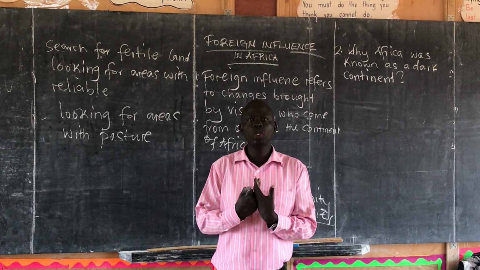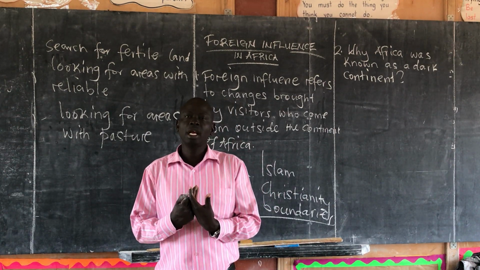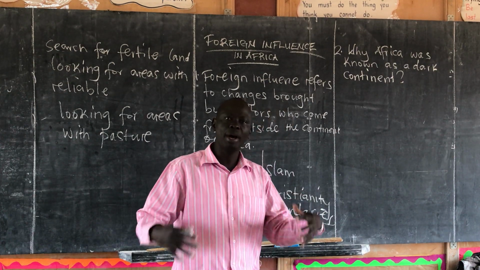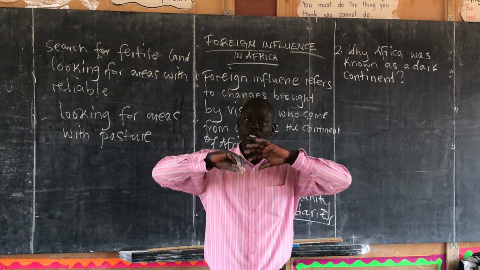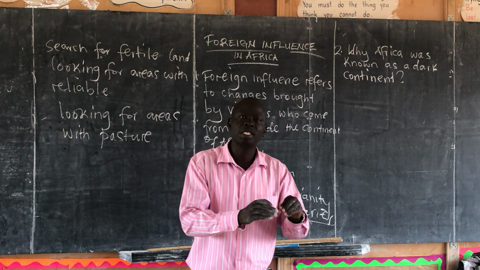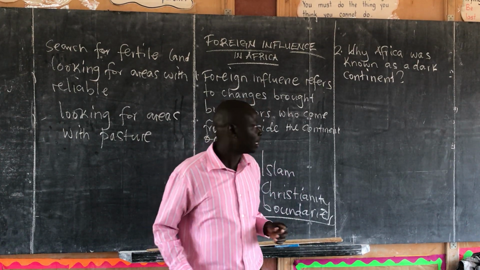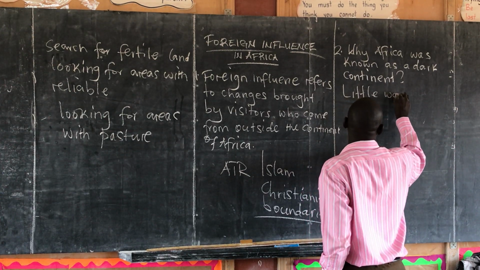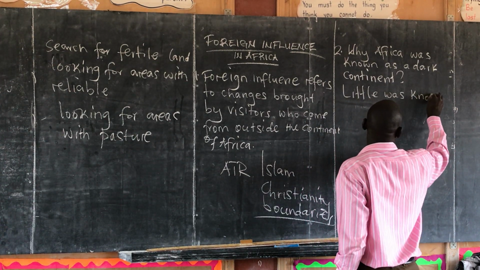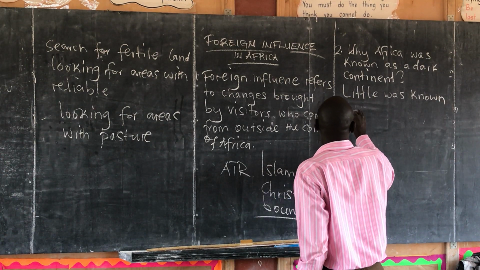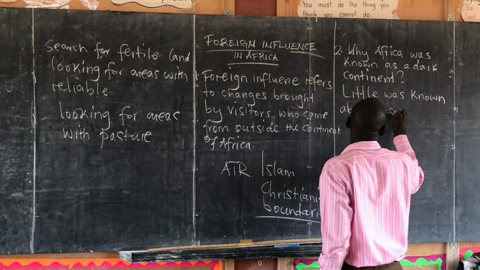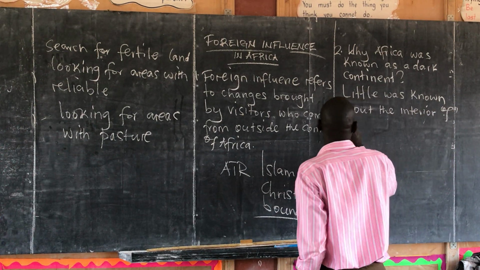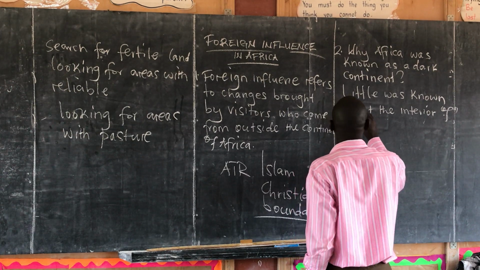Africa was known as a dark continent because little was known about the interior. We are looking at the inside part of Africa. These visitors did not know exactly what was inside East Africa. So, little was known about the interior of Africa.